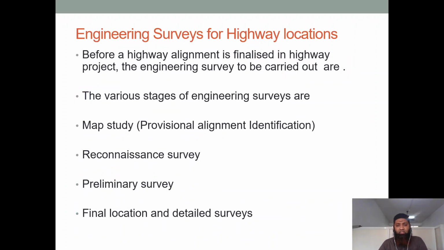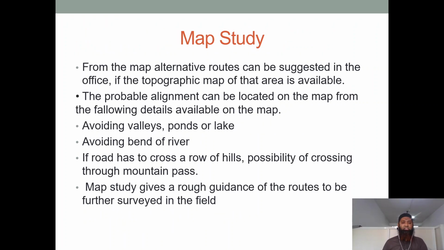You can see here engineering surveys for highway location. Now, what are the different types of surveys? Before a highway alignment is finalized, in a highway project, the different surveys to be carried out are, you can see, map study. The whole map is taken and the study is done. Provisional alignment identification: basically, we come up with a rough sketch of alignment, and we see what difficulties are faced with this alignment. That is the map study and the reconnaissance survey. You have preliminary survey, final location and detailed survey. Let us see what these are.